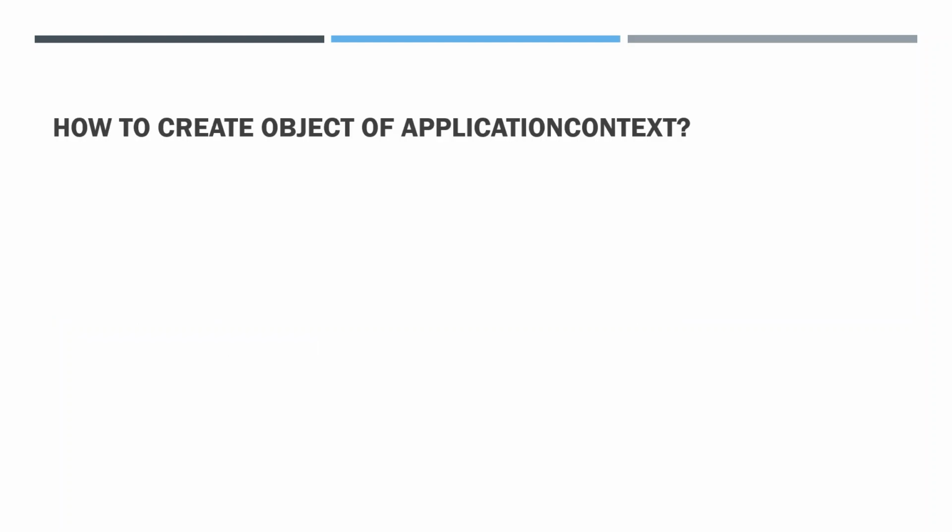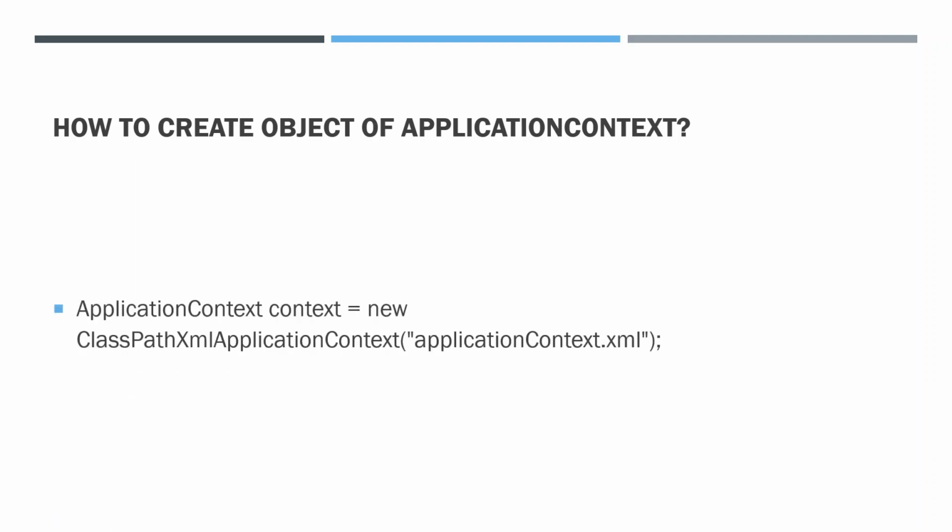So how do we create the object of application context? If an interviewer asks you, okay, write down the line, you should be able to write down that line. ApplicationContext, which is the interface, and we have one of the implementation classes, ClassPathXmlApplicationContext, which takes a String parameter, and that string is nothing but the Spring Bean configuration file.